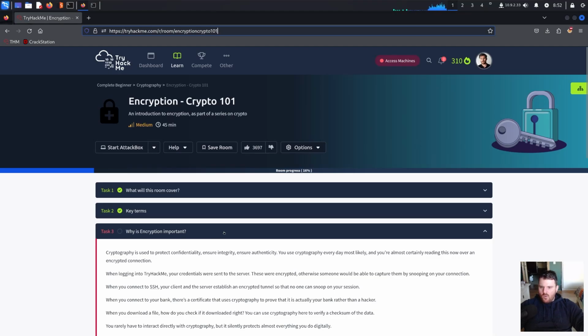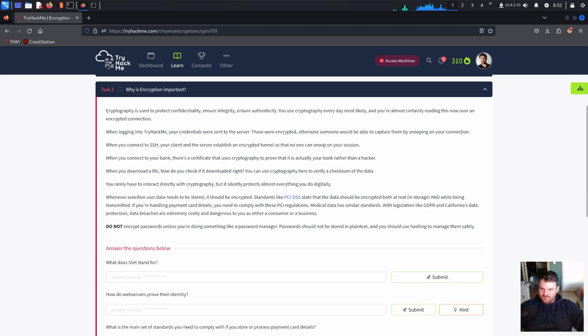Task number 3, why is encryption important? Task number 3 is part of the Encryption Crypto 101 module, which is part of the complete beginner path on TryHackMe.